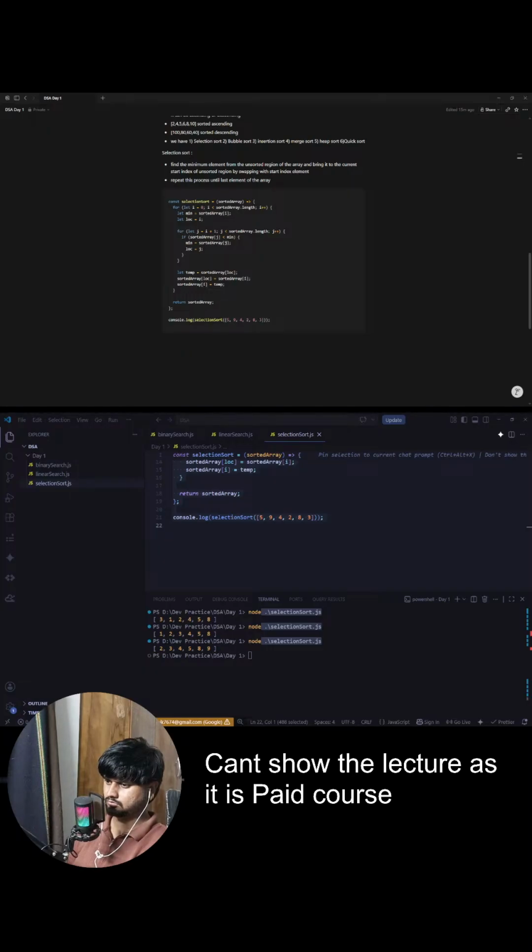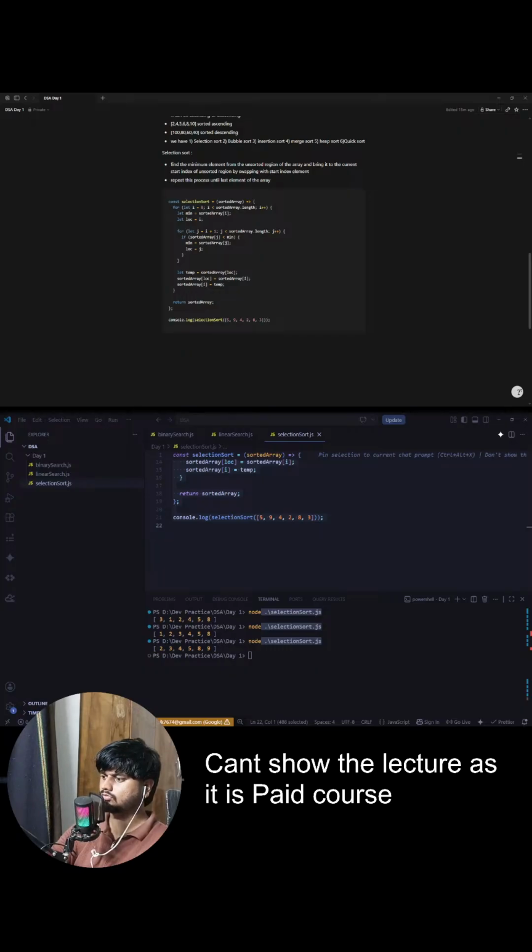This part is sorted. In the next step, this part will be unsorted and the next two elements will be sorted. So the sorted region will start from the last two elements, that is n minus 2, n minus 1, and the unsorted part is from 0 to n minus 3. Eventually, at the end, only two elements remain here, and at last 0 to 1 is unsorted, and from 2 to n minus 1 it is sorted.